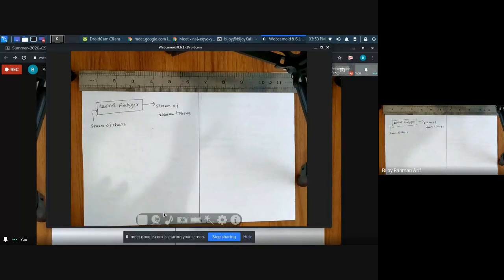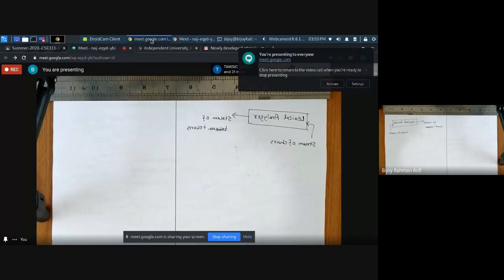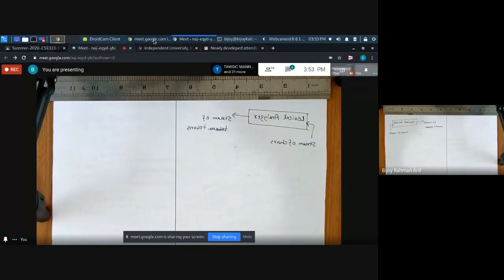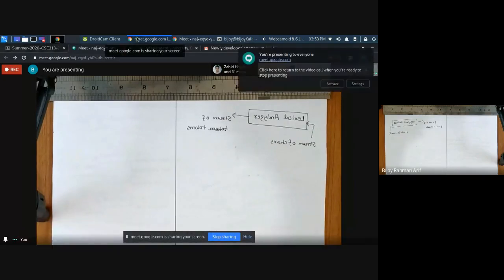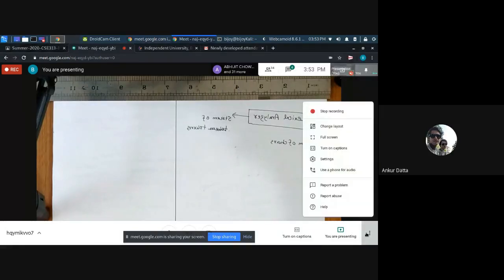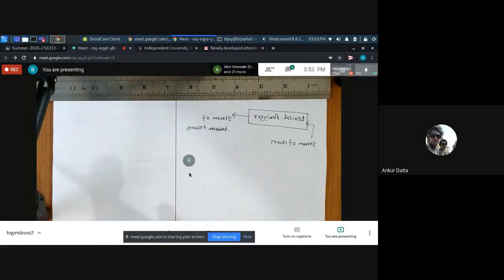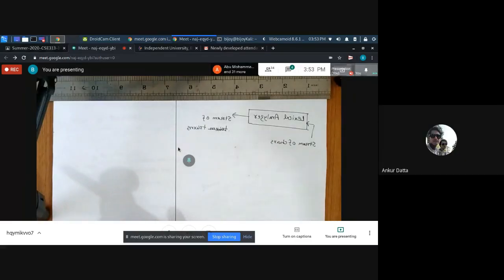Is it clear or not? Yes, sir. Okay. If it is clear to you, then what is the difference between lexeme and token? Lexemes are the real variables. A lexeme is a sequence of characters, and a token is the identifier for it.